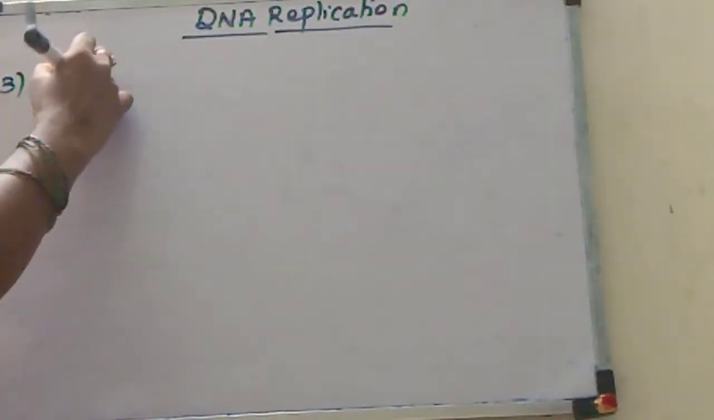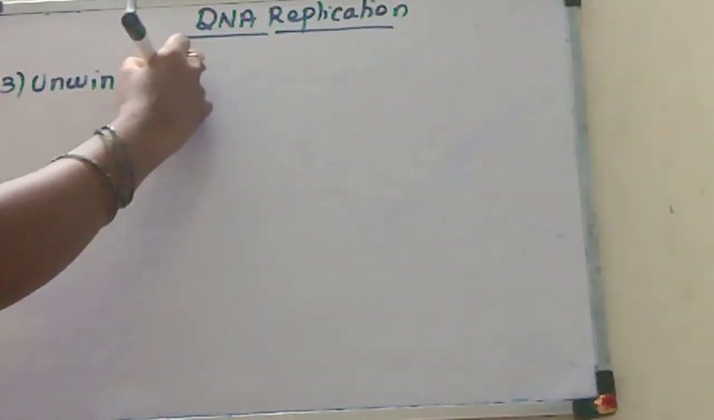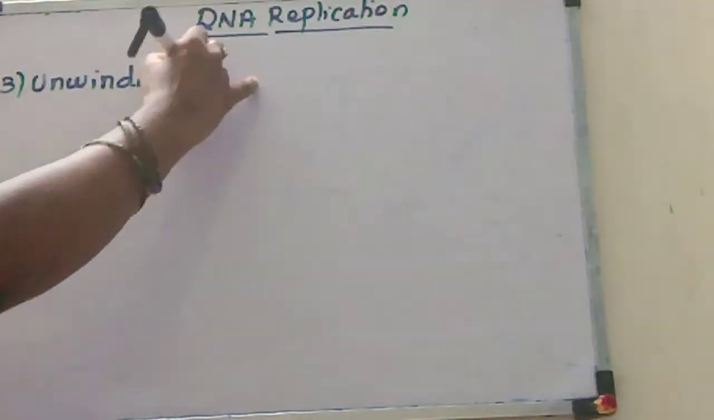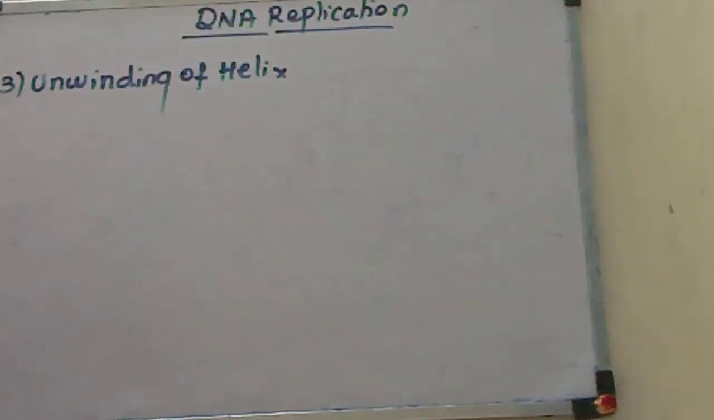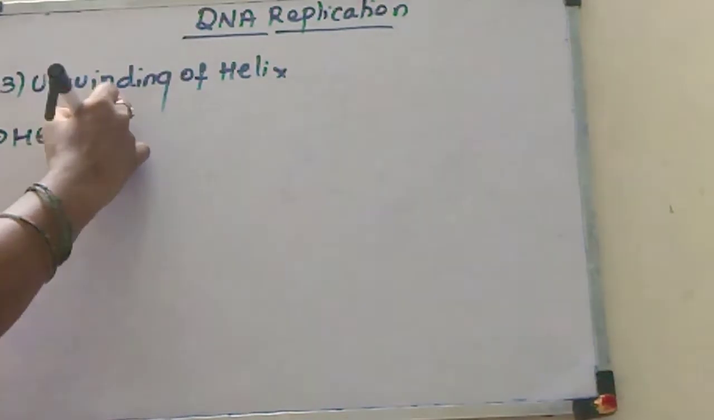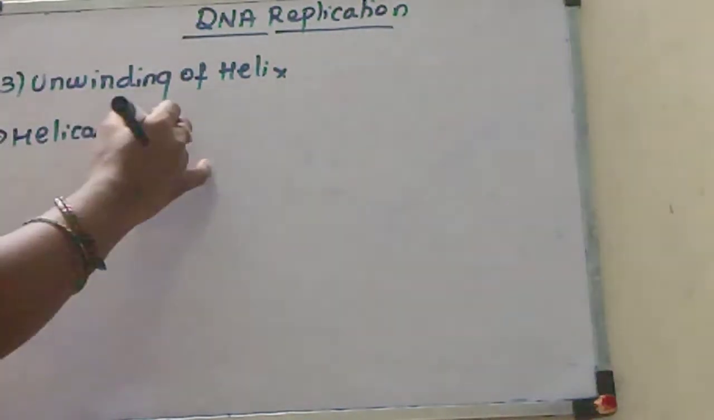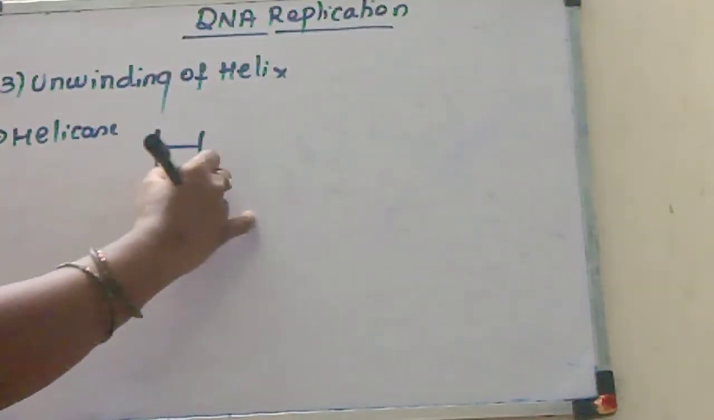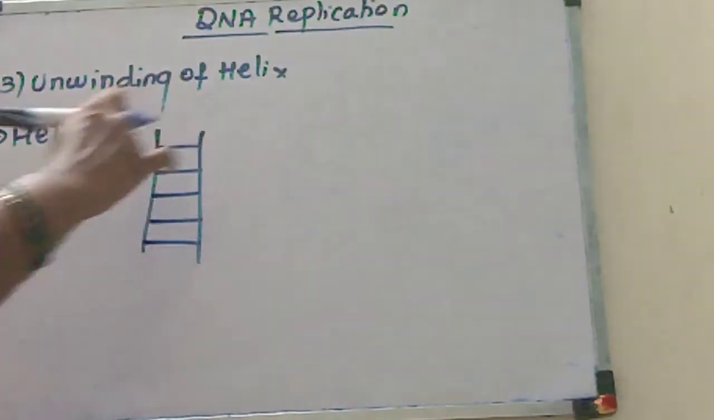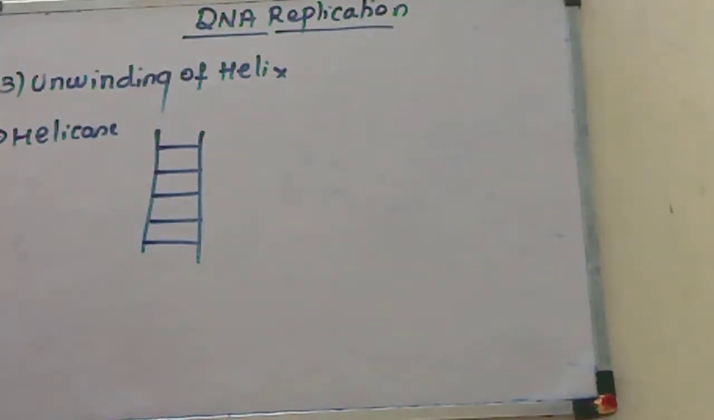Next step is unwinding of the double helix. You know our DNA is in double helical form. So first the double stranded helical form should be opened into single stranded form. So unwinding of the double helical parental molecule is brought about by the helicase enzyme. Already in the previous video we discussed the helicase enzyme. For understanding purposes, this is the double stranded DNA. Both strands are held together by hydrogen bonds.